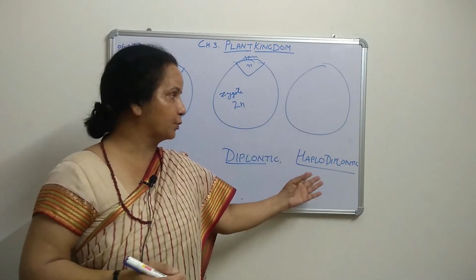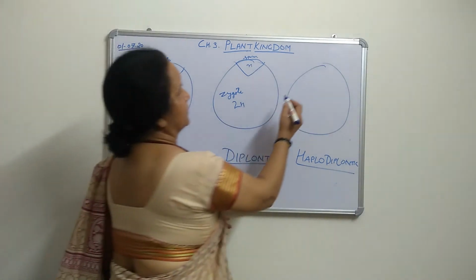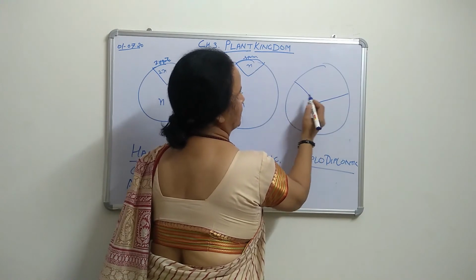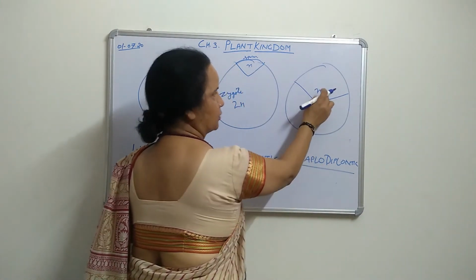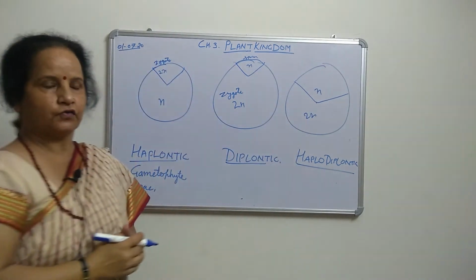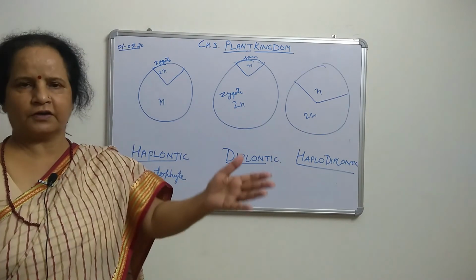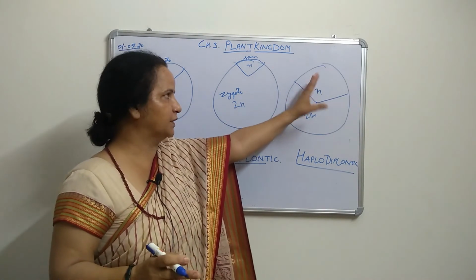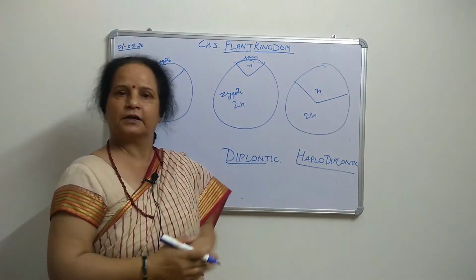Haplodiplontic means equal, 50-50, the N phase and the 2N phase, haploid and diploid. Suppose the organism lives for 60 years: 30 years it remains in the haploid condition and 30 years in the diploid condition.